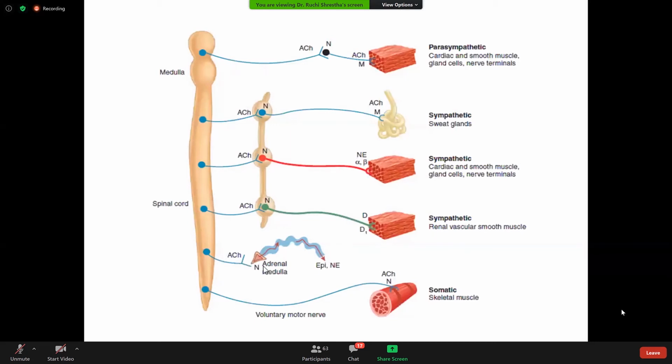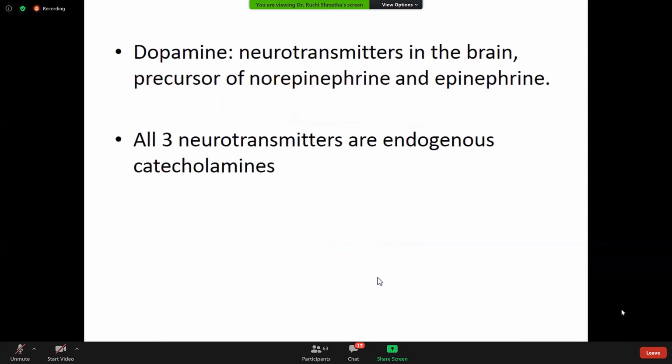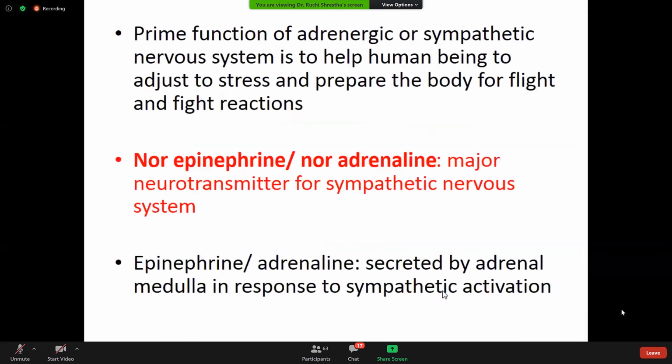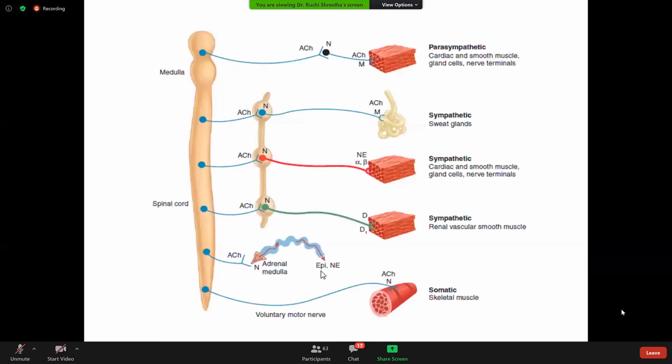And coming to the next section, there is release of epinephrine and norepinephrine. Most commonly from the adrenal medulla, when the sympathetic system is stimulated, there is more release of epinephrine. So epinephrine, or adrenaline, is secreted by the adrenal medulla in response to sympathetic activation, along with norepinephrine. And the exception in the sympathetic system was the sweat glands.